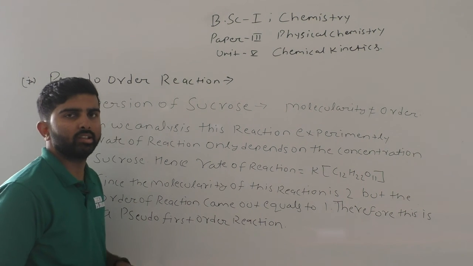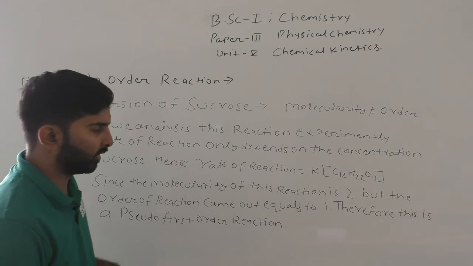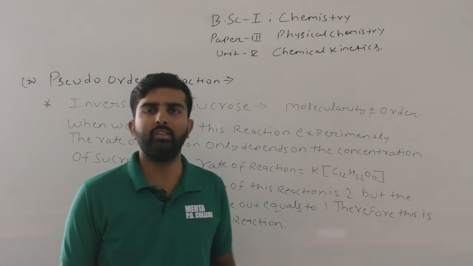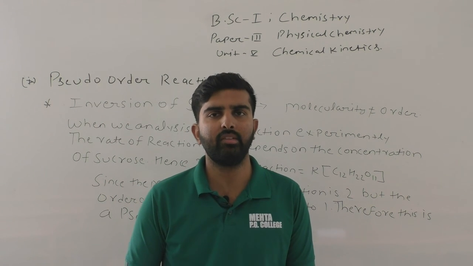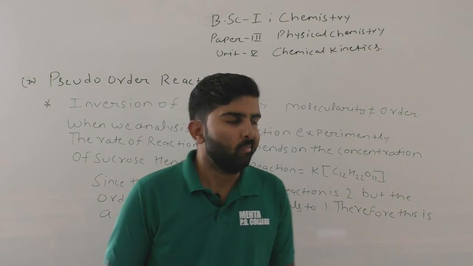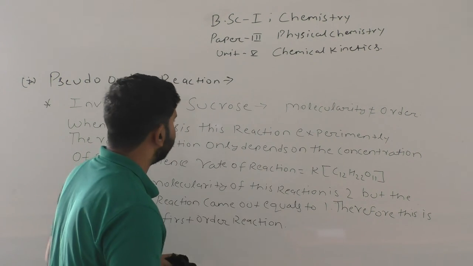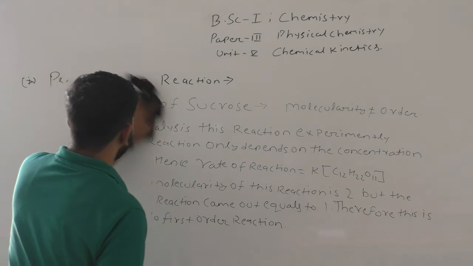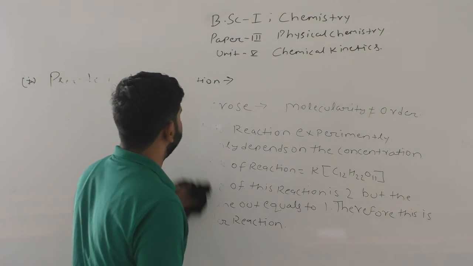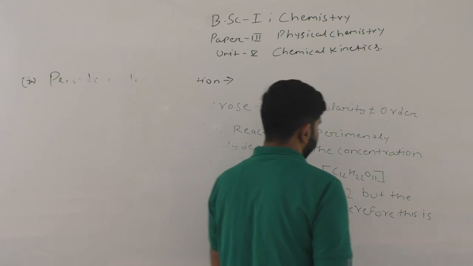Now we discuss reactions of higher order, meaning reactions which have more than 3 order of reaction. So we derive the formula for the analysis of rate of reaction for the higher order reactions.